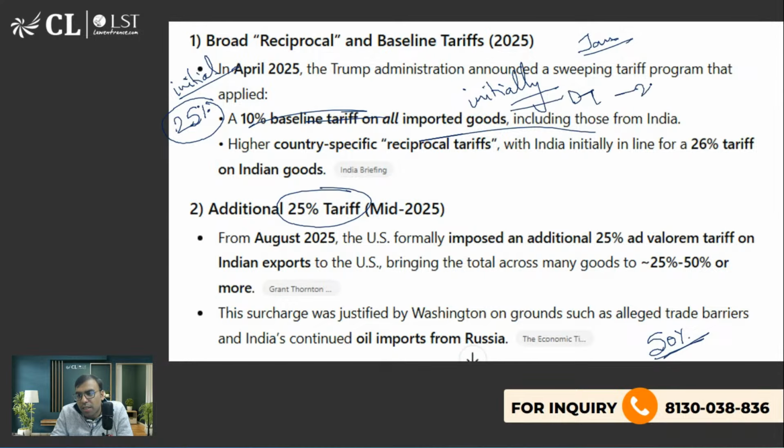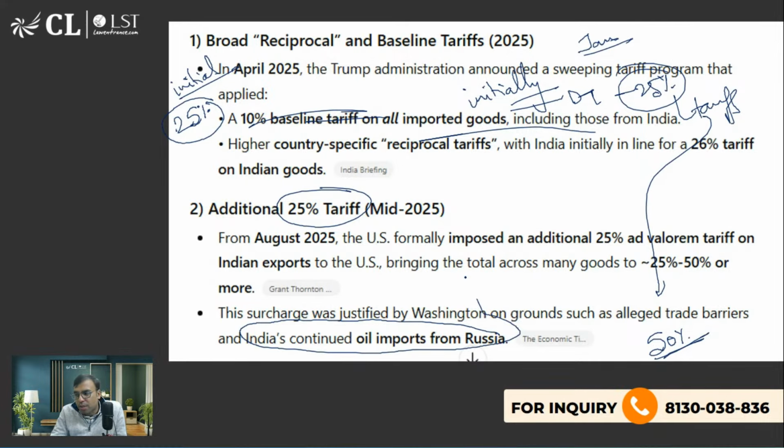The answer was 25%, and then a further 25% was added later on, so it became 50%. And why is Donald Trump imposing tariffs? One of the main reasons is he's pressurizing India not to buy oil from Russia. I'm sure you must be aware the Russia-Ukraine war is happening, and of course the USA is on the Ukraine side. So the USA is building pressure on countries which are doing trade with Russia to stop, and he put tariffs on Indian products.